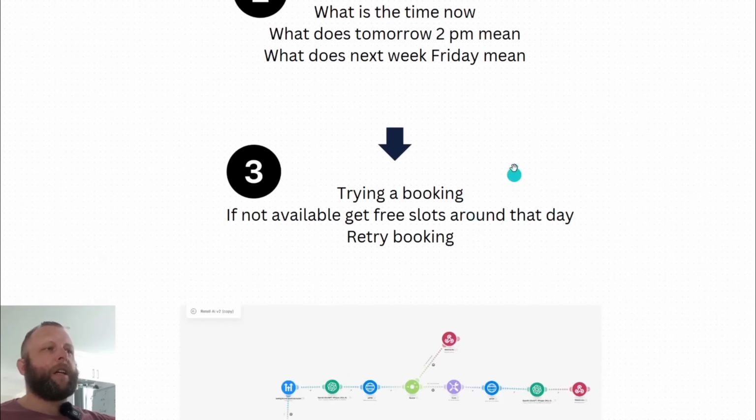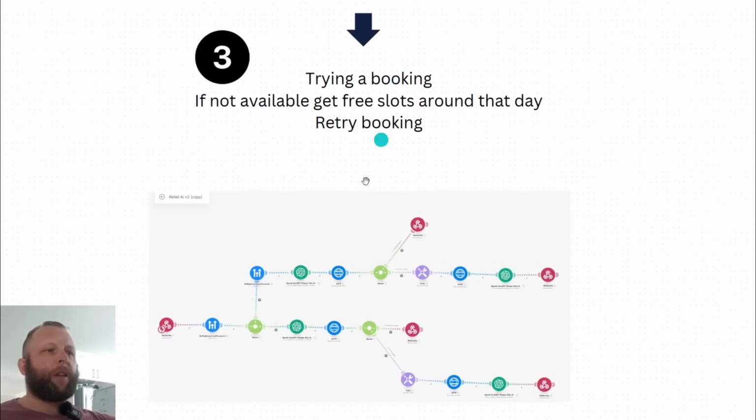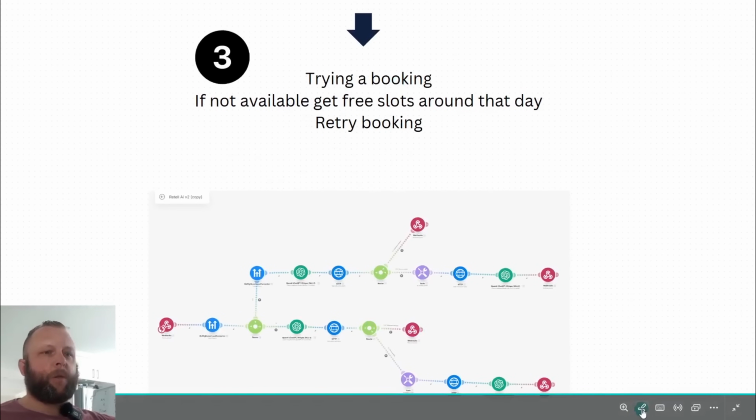And then obviously the third part is the booking situation or the availability, where if it tries to book and that slot is not available, it actually goes out and redoes it, gives you a different timing for it. So that's where make.com comes in, and that's where this automation comes in.